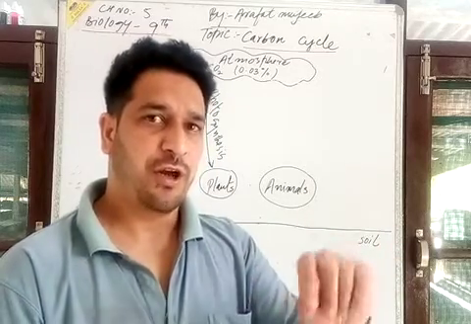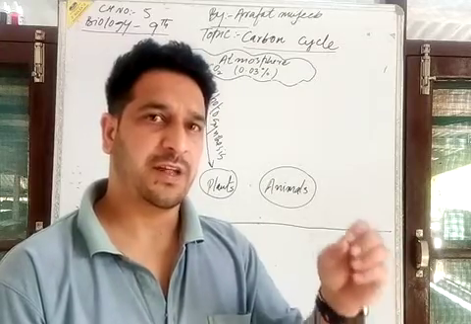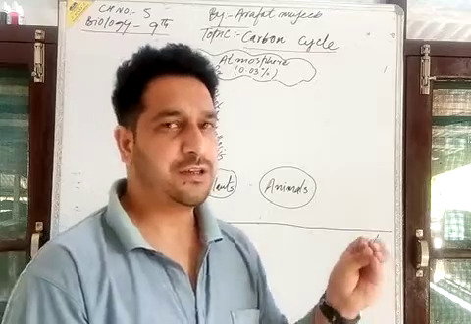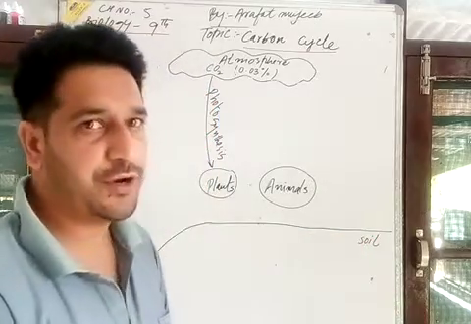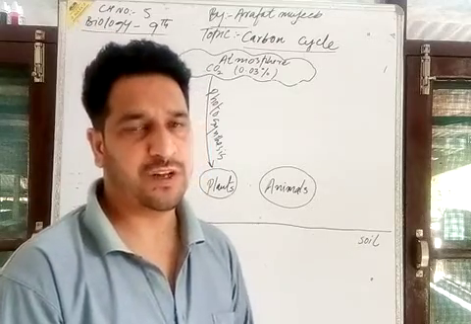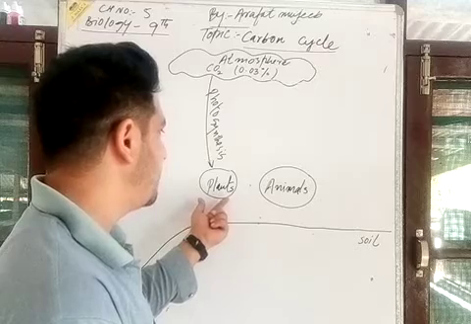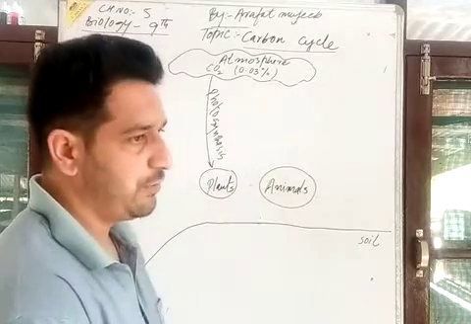When plant-eating animals, I mean herbivores, feed on plants, the carbon present in the plant's body in the form of glucose and starch automatically reaches their body.